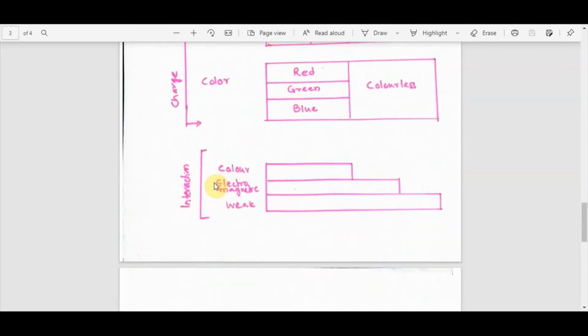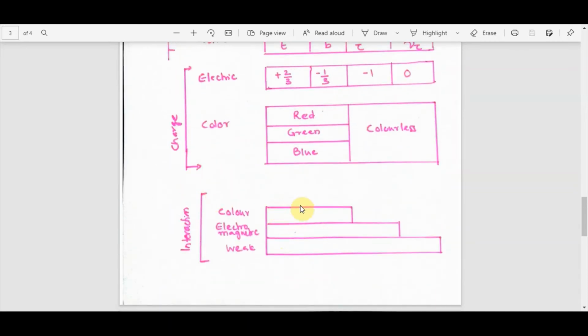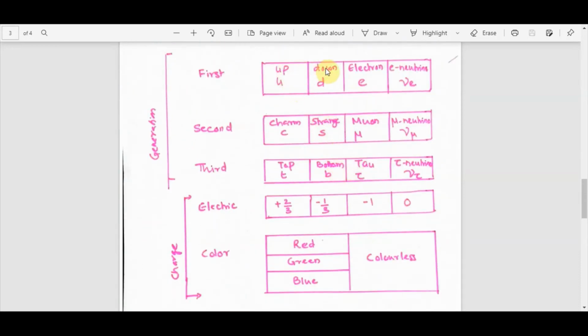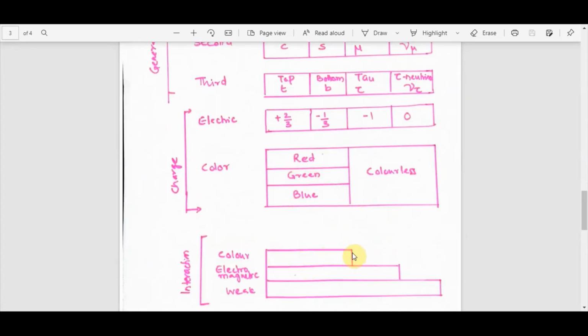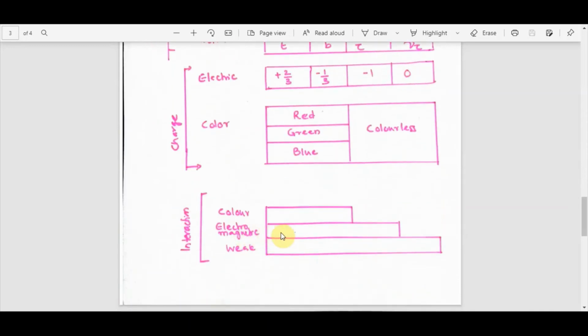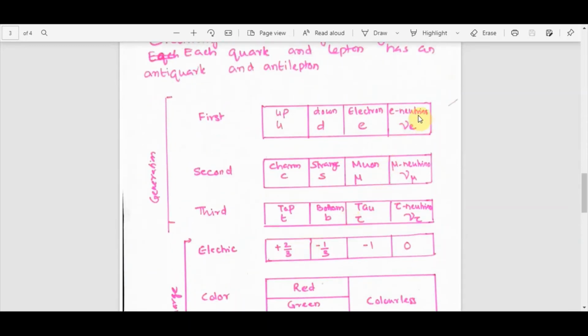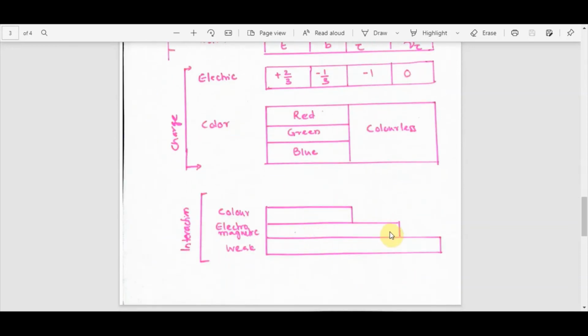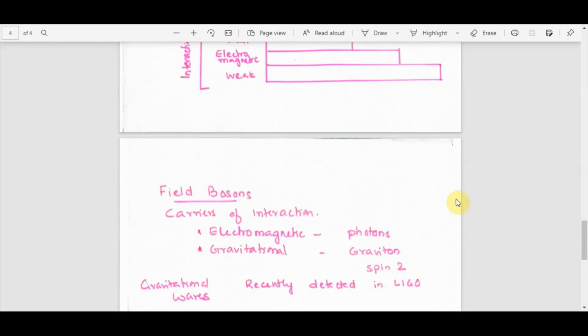Now the interactions associated with each of these. Color is attributed only to the quarks. So this region is the quarks for which the color interaction is there. Then electromagnetic interaction. Other than the neutrino, which is chargeless, all these particles are charged particles, so they come under the electromagnetic interaction. Now the weak interaction: all these particles undergo weak interaction.